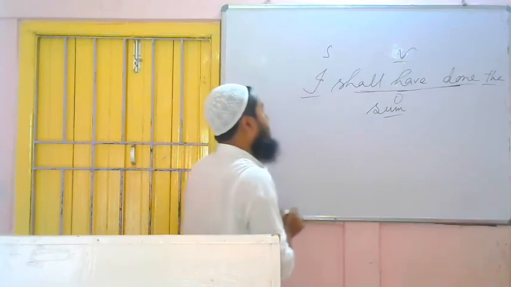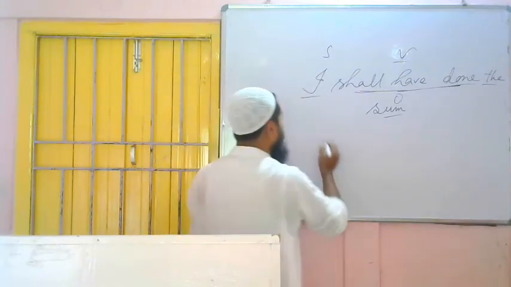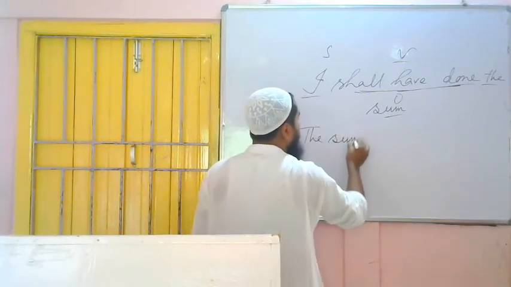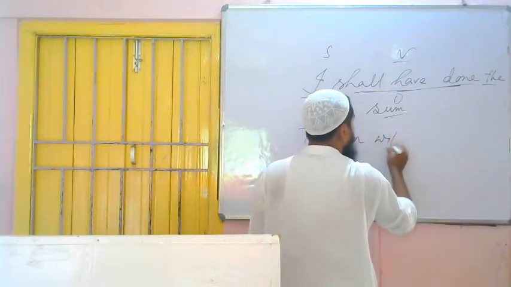We found three things: subject, verb and object. Now we have to follow the rules of future perfect tense. What to do? We have to bring the object in place of the subject, the sum. Then we have to use shall have or will have. It is third person singular number, that's why will have, the sum will have.